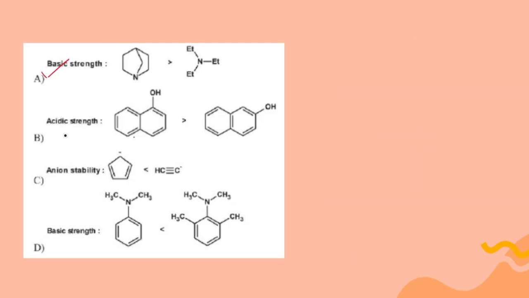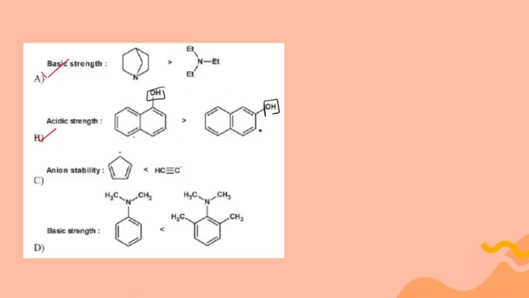The second statement is about the acidic strength of 1-naphthol and 2-naphthol. In fact, this is a correct statement. Why? What is the reason? Just the position of the hydroxyl group on naphthalene, will it make a difference in the acidity? Definitely it does. And you will be shocked to know the reason behind this, because the groups are the same here